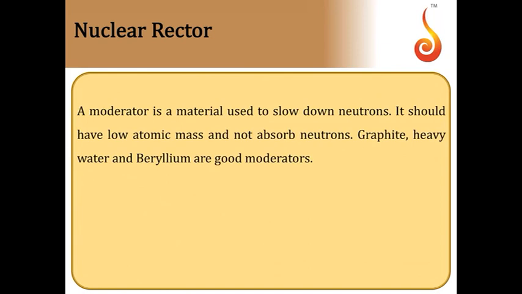Then there is the moderator. It is a material which is used to slow down neutrons. It should have low atomic mass and it should not absorb neutrons. Generally proton-rich species are used, so that due to collision of neutrons with these protons, their energies are reduced. Generally graphite, heavy water, and beryllium are used as moderators.